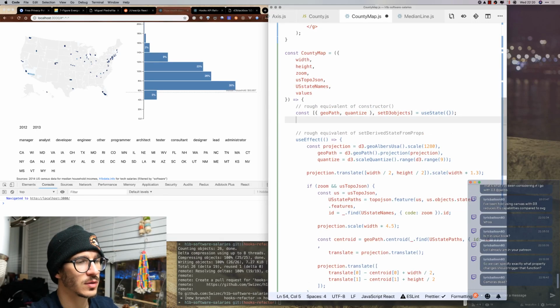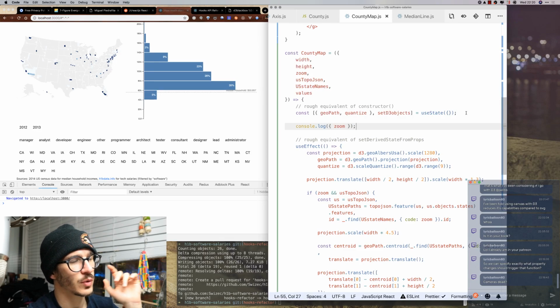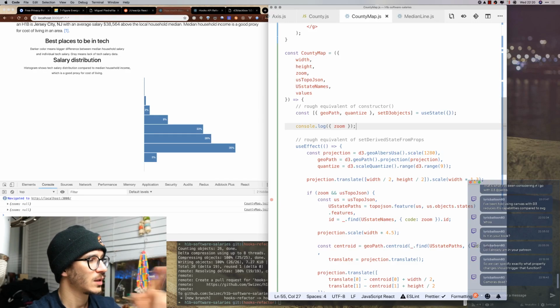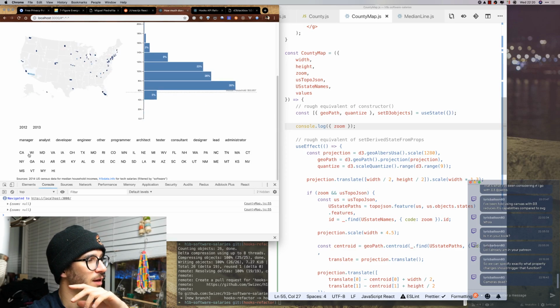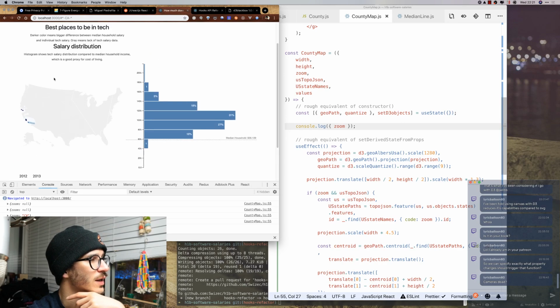So I'm gonna console log the zoom, an object that says zoom and what it's currently set to. See, it's null, it ran twice, so we render twice. Then I click California, we render again, and this didn't move.